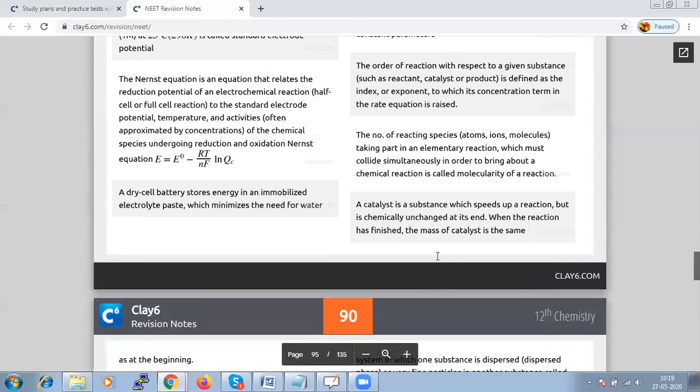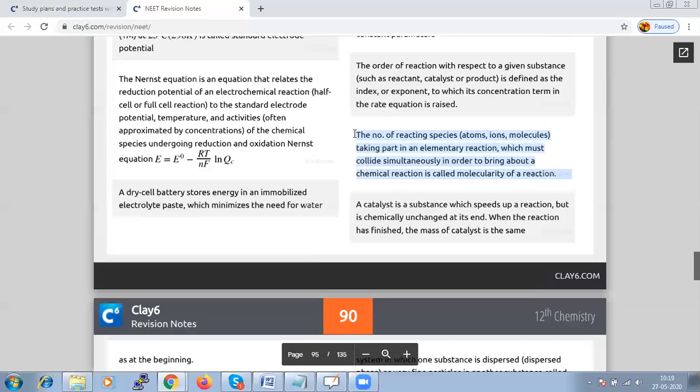So when we say the number of reacting species taking part in the chemical reaction which must collide simultaneously in order to bring about a change, we say that it is the molecularity of a reaction.